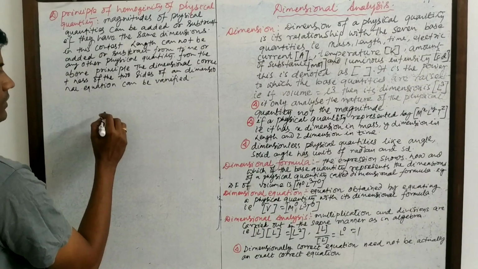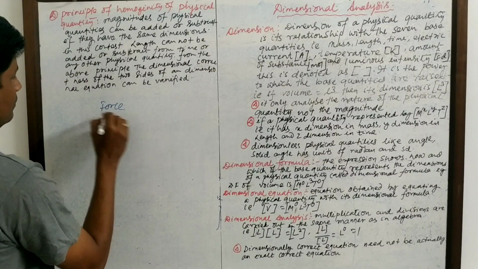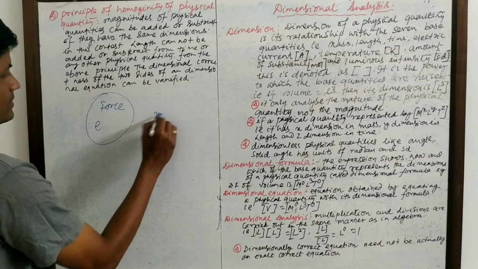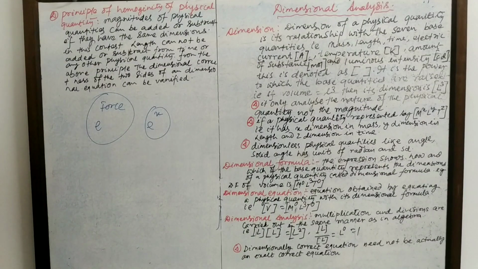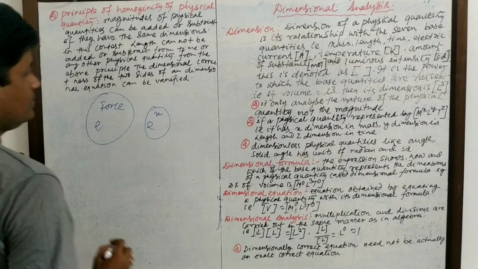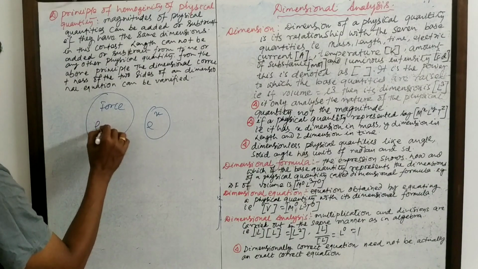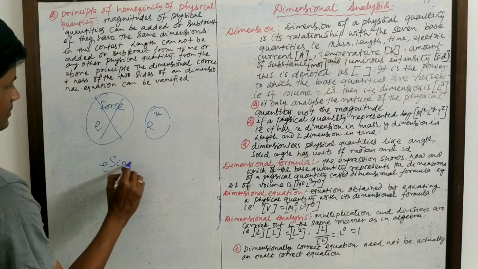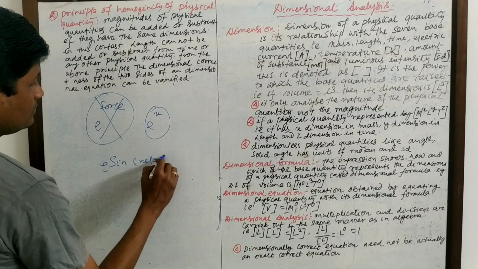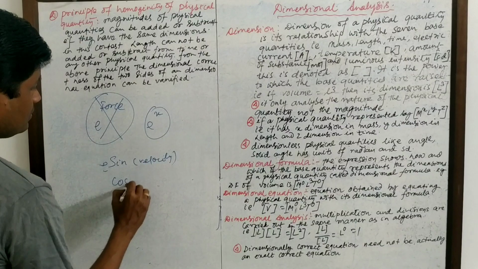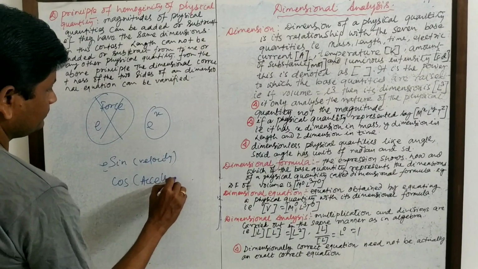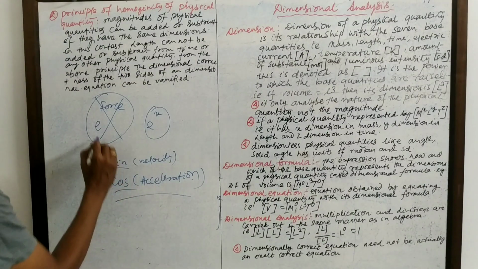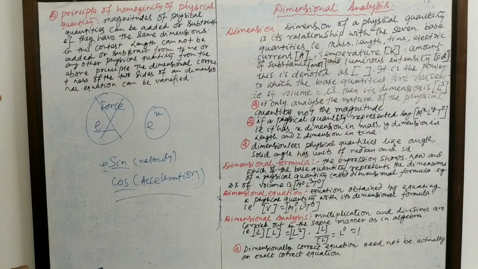Now e to the power force we cannot write in this way, because e to the power x is a series, so e to the power force is meaningless. We cannot write this way, or e to the power, or sin velocity, cos acceleration. We cannot write in this way because it is constant. It belongs to a part of the series.